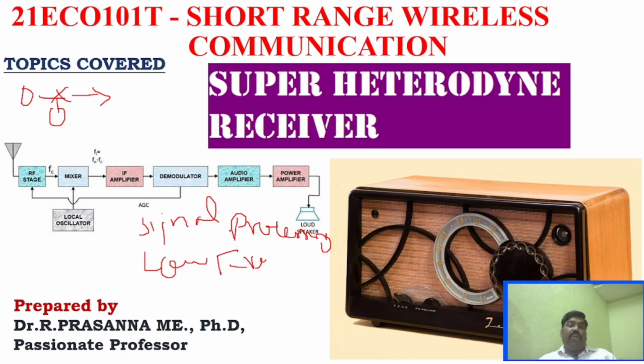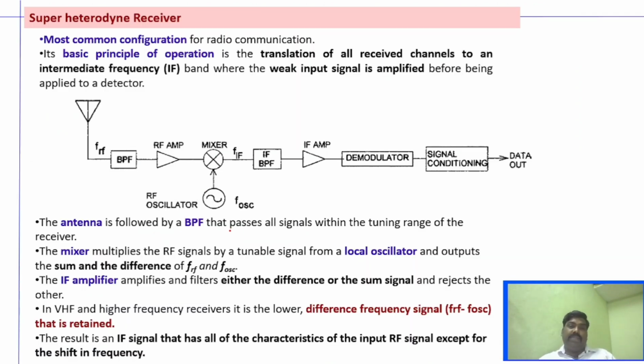And as I said before, super heterodyne receiver is the most predominantly used RF receiver. And the working principle is that it works with the principle of heterodyning. That is, it converts the received signal to an intermediate frequency, and from that intermediate frequency, the original signal is detected, right? So you can see this is the basic block diagram of super heterodyne receiver, where the signal will be received from the antenna, which will be a normal RF signal, and it will be band limited by BPF.